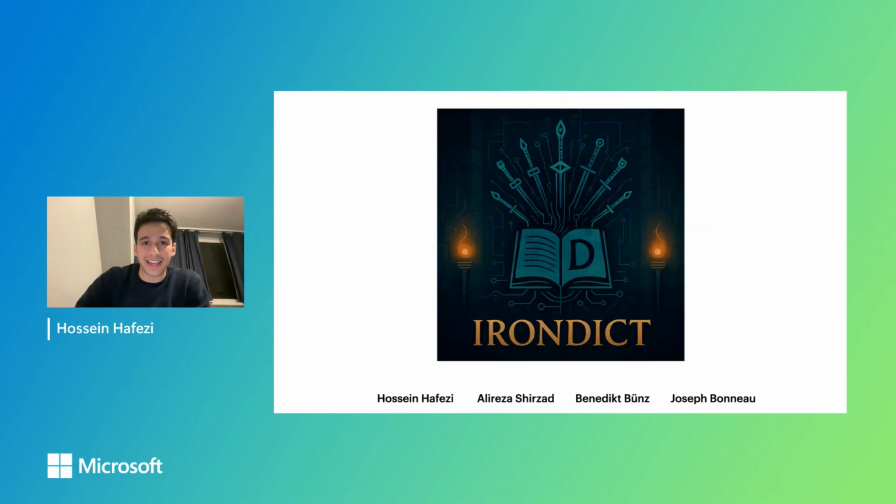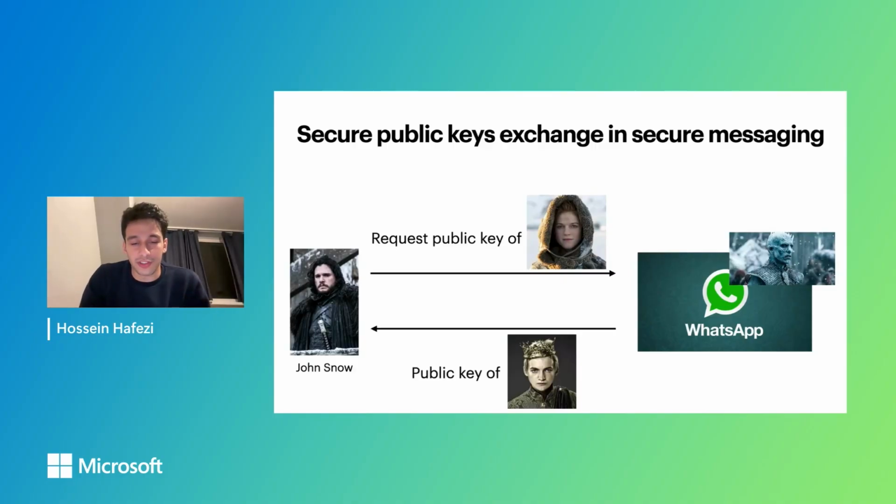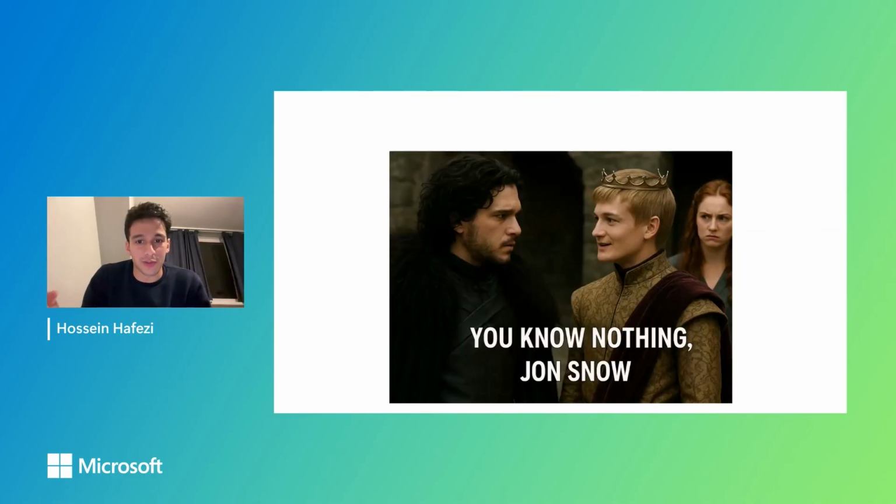So I want to start the talk with an illustration of a very simple scenario in secure messaging. Imagine Jon Snow wants to text Ygritte on WhatsApp, and Jon Snow has Ygritte's mobile phone. So what he needs to do first is request the public key of Ygritte from the WhatsApp server. But the server might be faulty, and in that case, it may return the public key of someone else, like Joffrey. So here, Jon Snow has no way of knowing that he's texting the right person, and no way to find out about it. And it may end up in some awkward situations for Jon Snow. We don't want that happening.